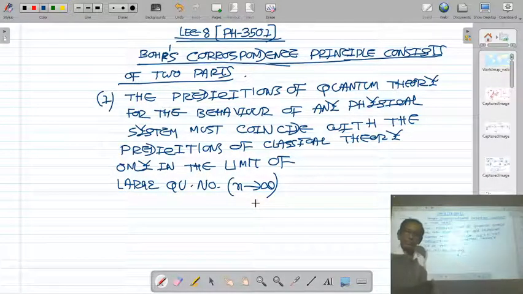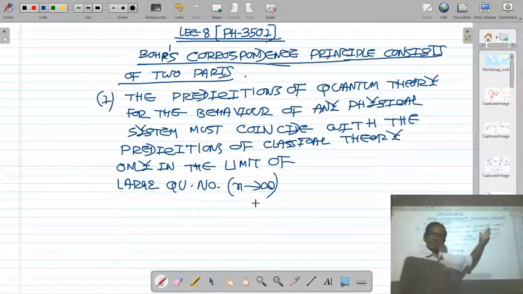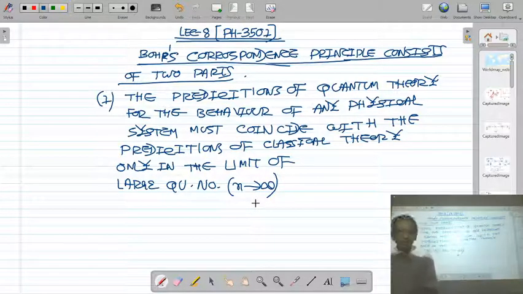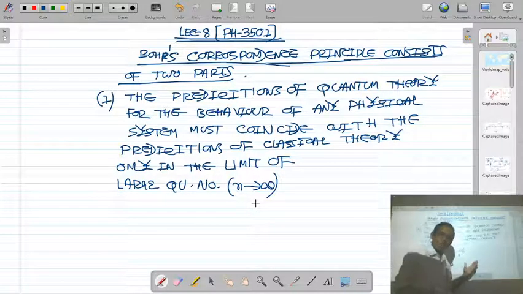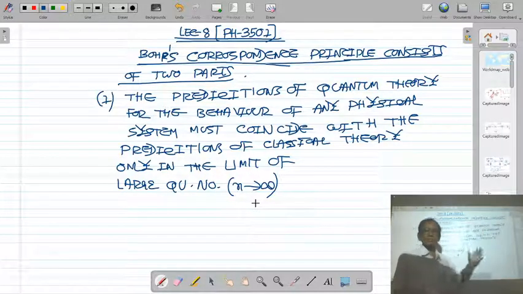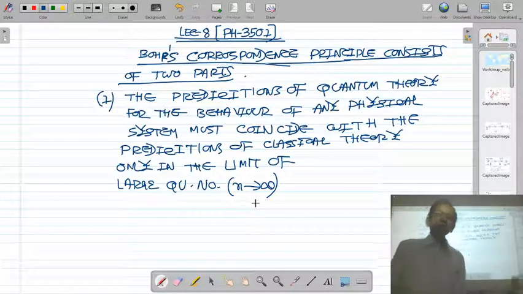For small quantum number, the predictions of quantum theory do not agree with those of classical theory.